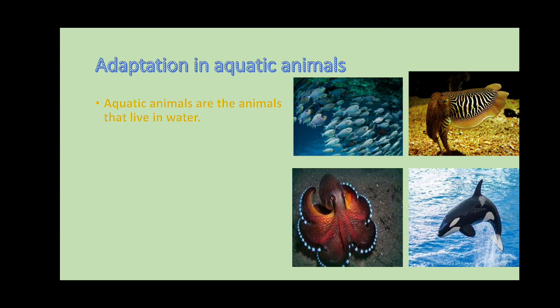Understand? A streamlined animal has a shape that allows it to move quickly or efficiently through water. Streamlined body. A bird also has a streamlined body. So that is related to the shape. Because of that shape it can move quickly and also efficiently through water. Understand? That is the reason fish can move easily in the water.